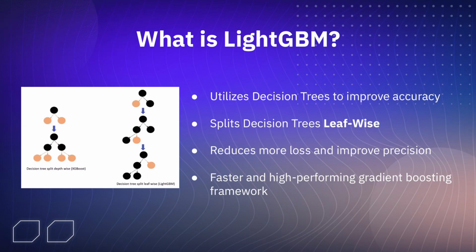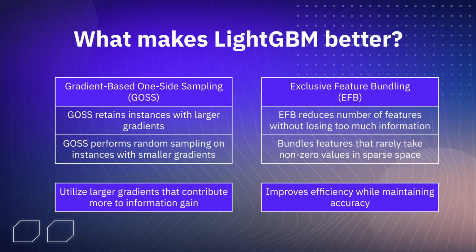This makes LightGBM a faster, distributed, and high-performance gradient boosting framework that can be more well-suited for the task that we are working on. What makes LightGBM better is due to it utilizing two innovative techniques: gradient-based one-side sampling (GOSS) and exclusive feature bundling (EFB). GOSS retains instances with larger gradients and performs random sampling on instances with smaller gradients.